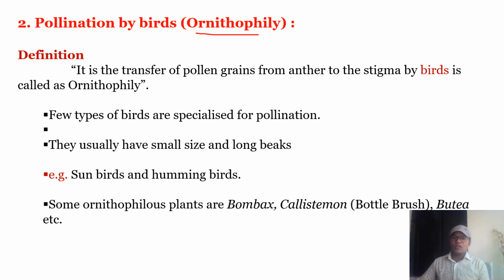They are small sized with long beaks, so that they can easily sit on flowers and collect the nectar. For example, sunbirds and hummingbirds. Some ornithophilous plants are bombax, callistemon, and butea.